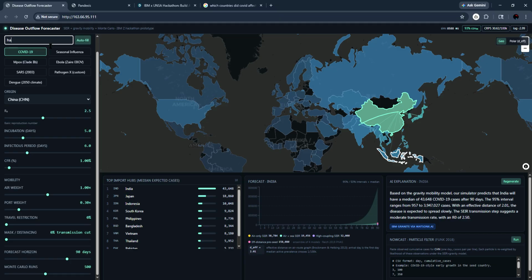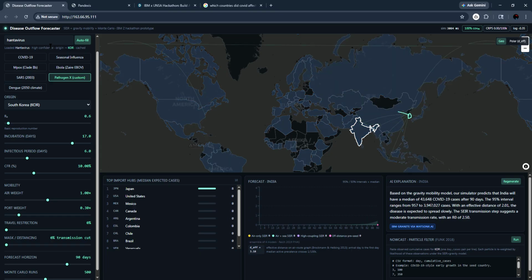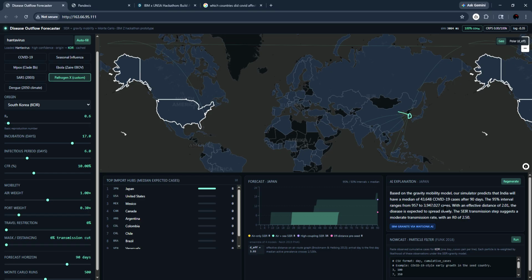For example, one that's going on right now is the hantavirus. So let's see. Alright, so the origin is South Korea, I'm guessing. And it says Japan will be the most affected, and there's not really many countries that will be affected because of its high mortality rate.